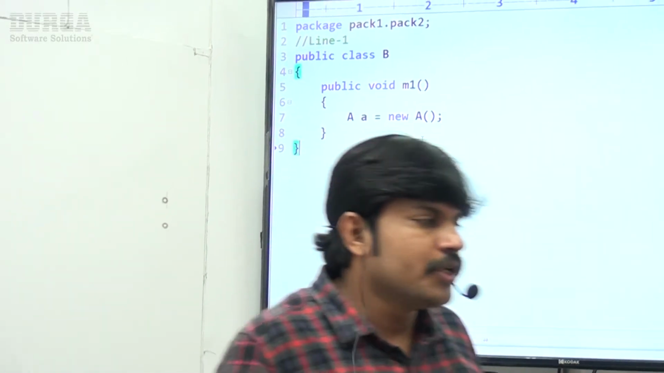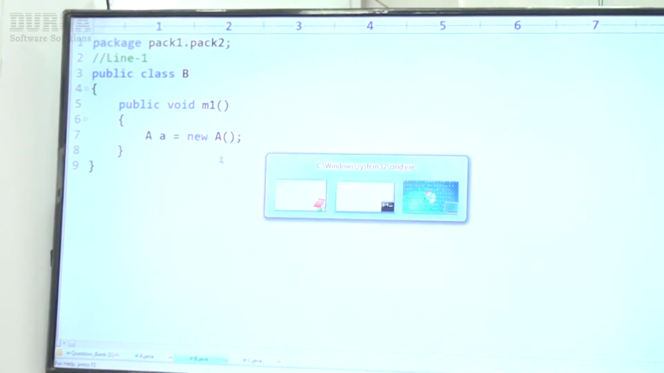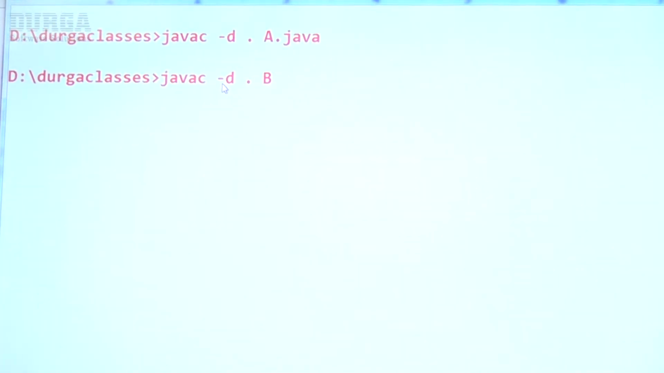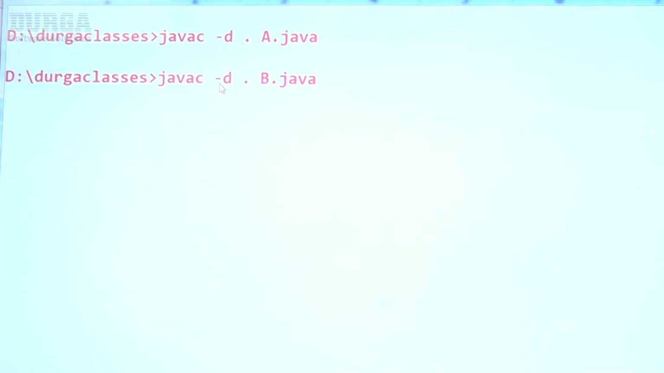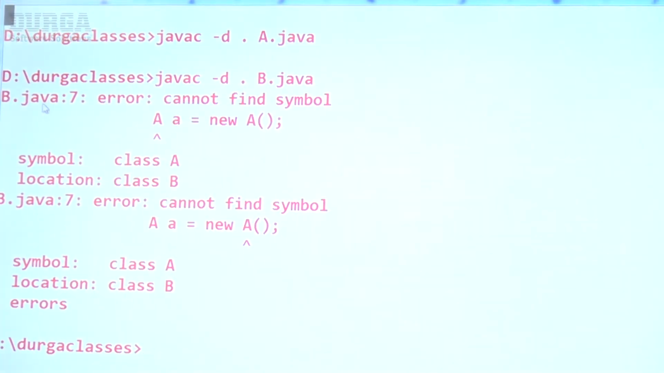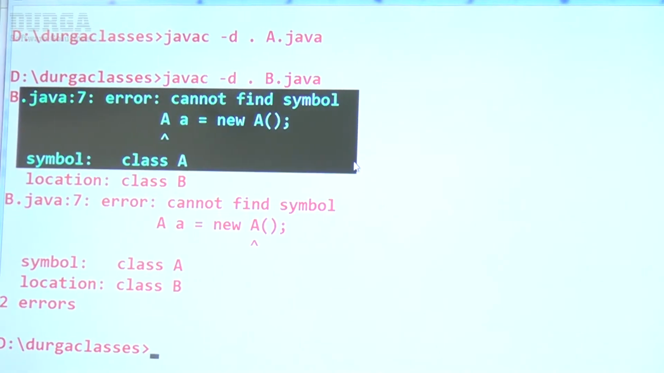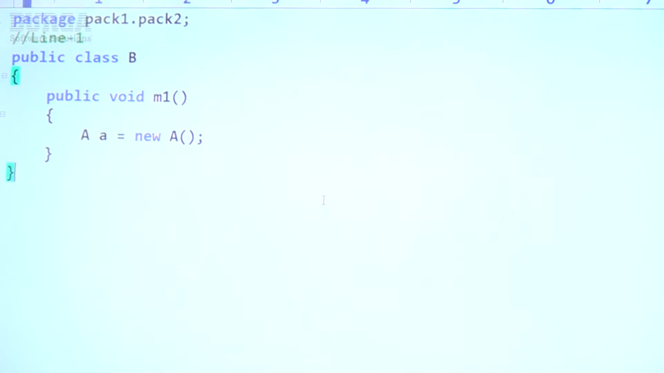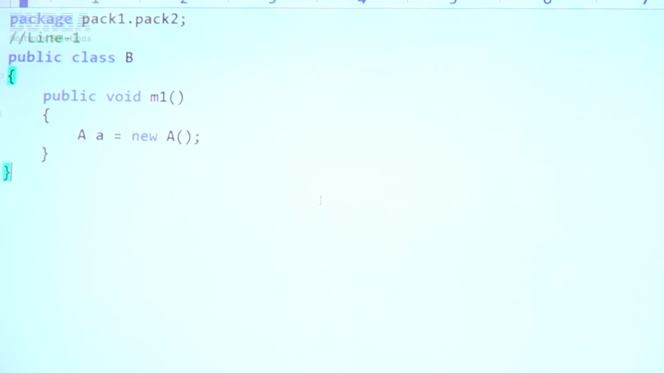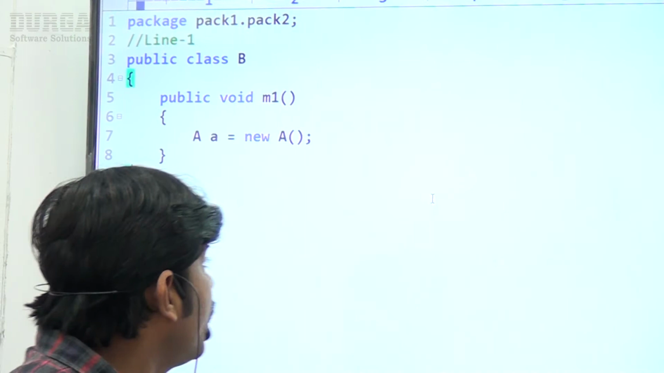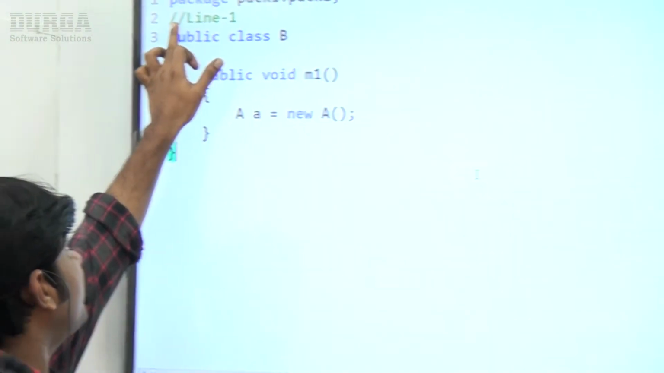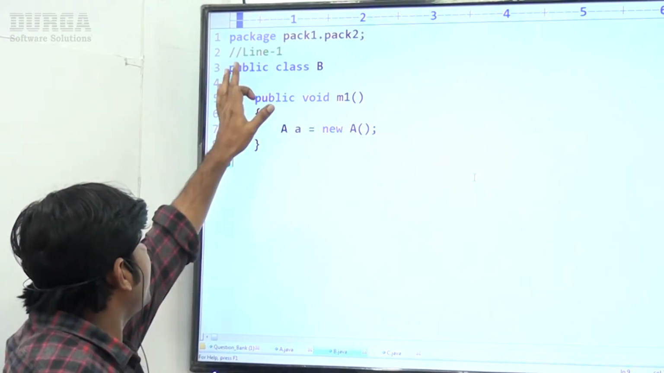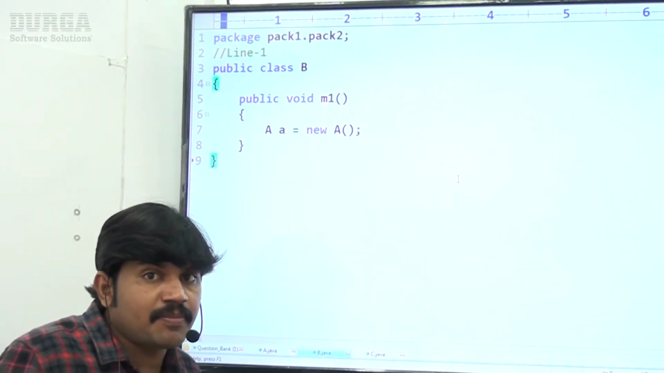Observe, if I compile this class B, javac -d . b.java, we get a compile error: cannot find symbol, symbol class A. How can I solve this problem? Class A is available inside which package? Inside pack1. A is available inside pack1.